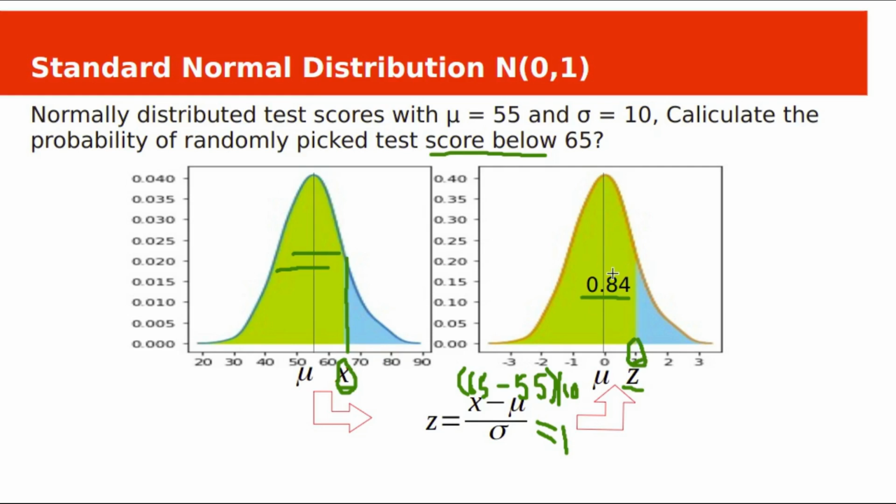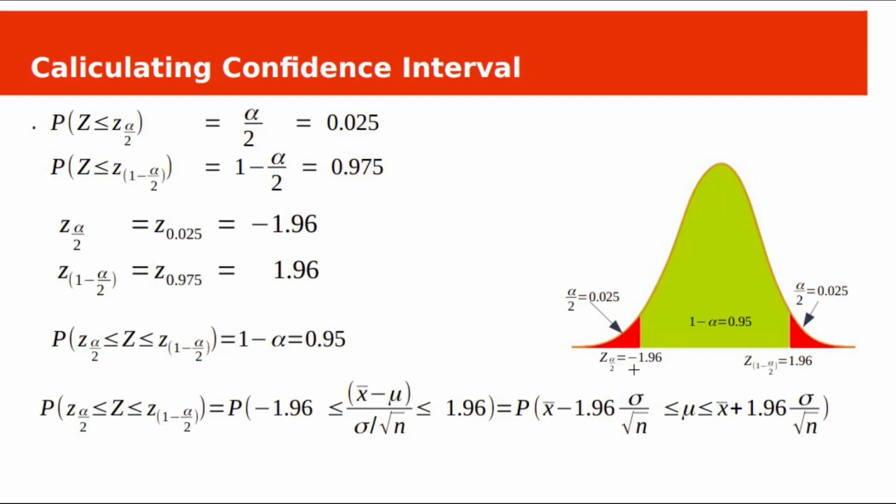In reverse it is also possible. If you know the probability value, we can find the respective z score for that probability by using z tables. In our example, we know the total probability up to the lower bound, this z alpha by 2, is 0.025. In this right tail also the probability alpha by 2 is equal to 0.025. But we want the cumulative probability up to this point.